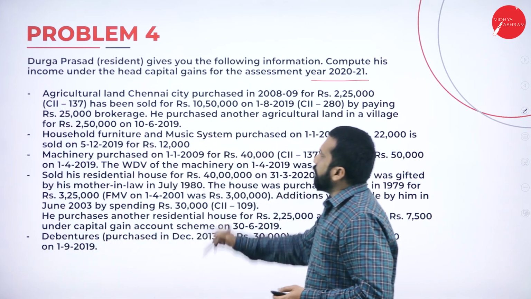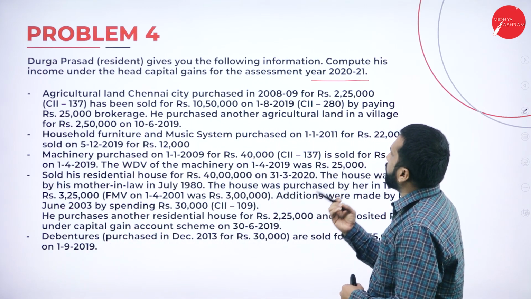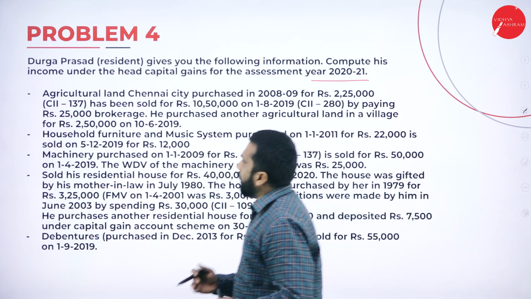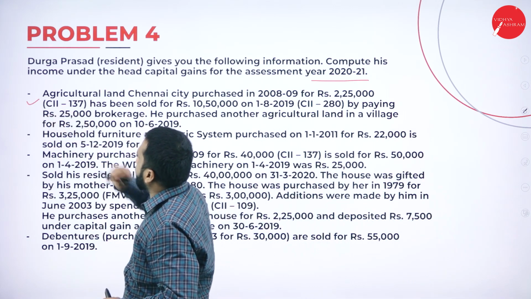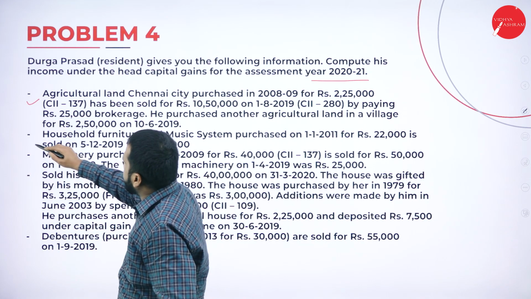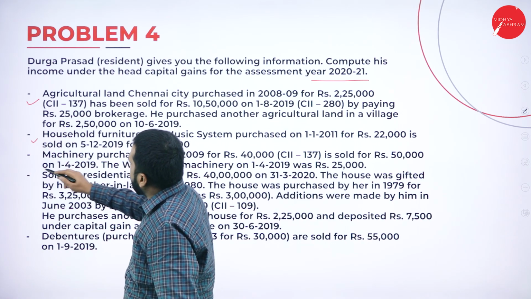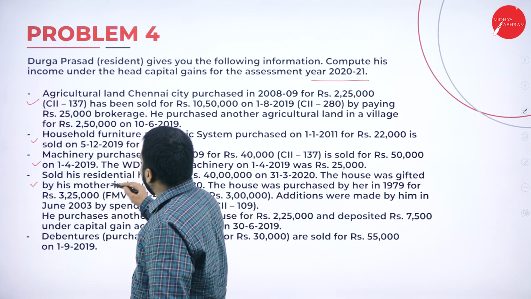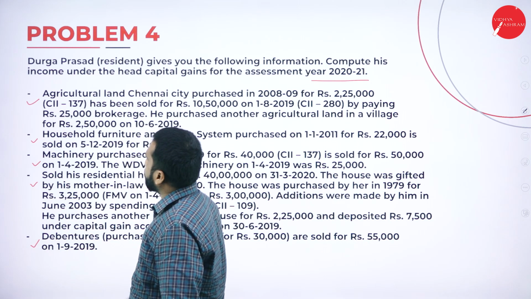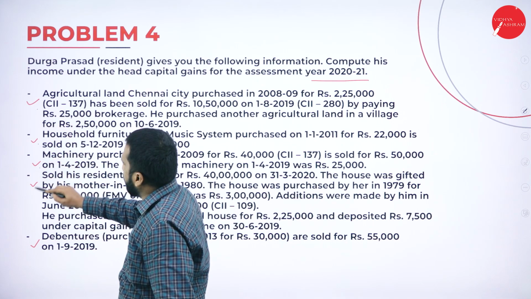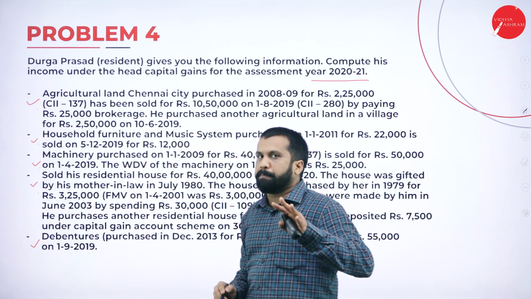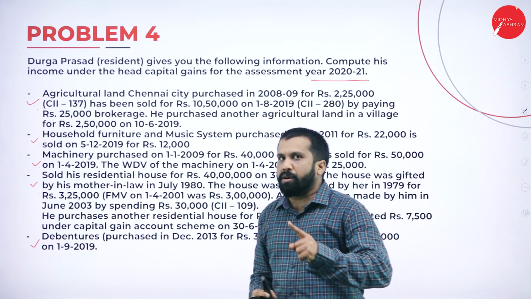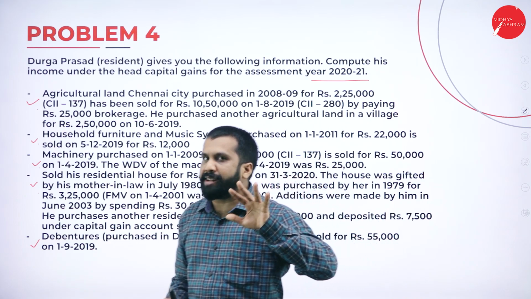Now, Durga Prasad gives you the following information. In this, you have first one regarding agricultural land, second one household, third one machinery purchased, fourth sold residential house and fifth debenture. 1, 2, 3, 4, 5. How many sub-problems are there? In one problem, you have 5 subheadings.